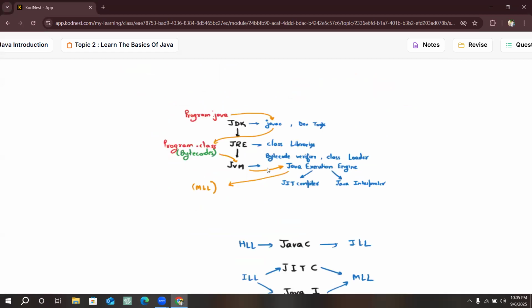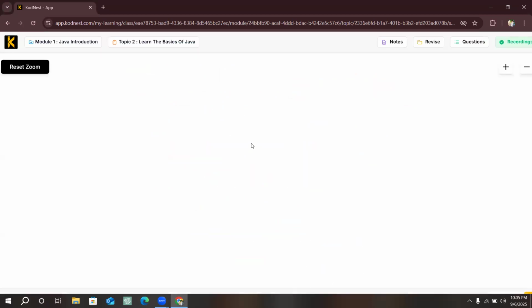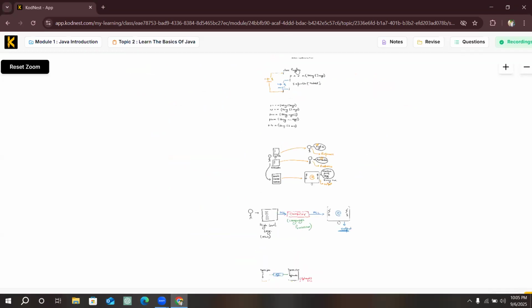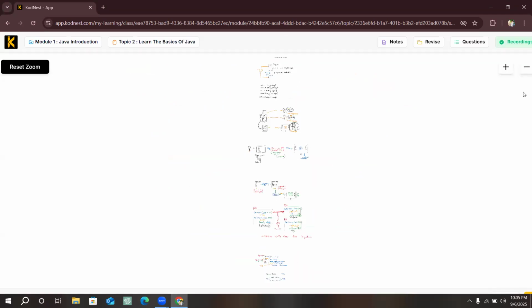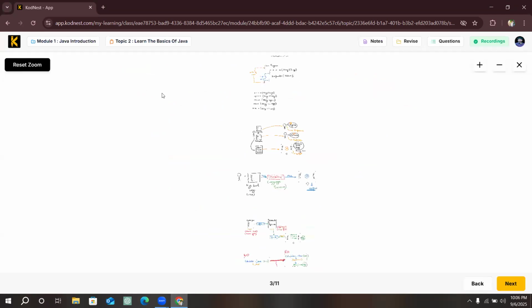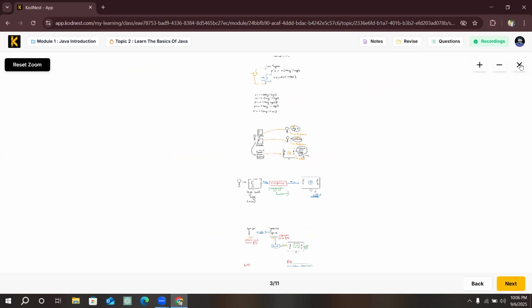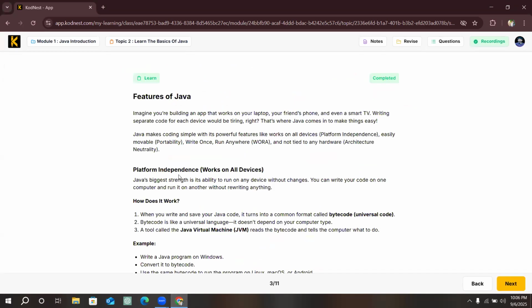So this is also for the day. Now we will have some quick revision. Let's have a quick summary. We saw today the Java features. What are the different types of features available in Java?